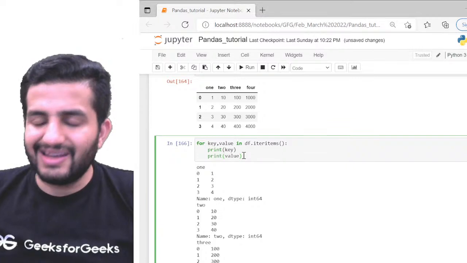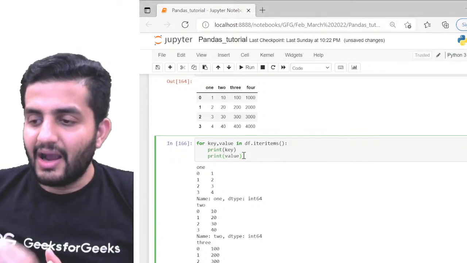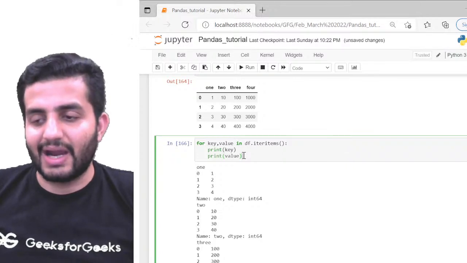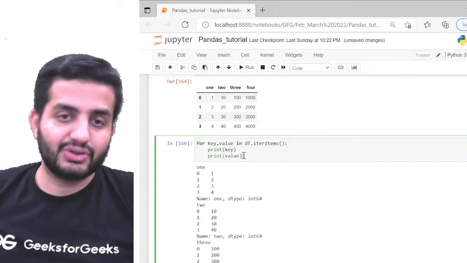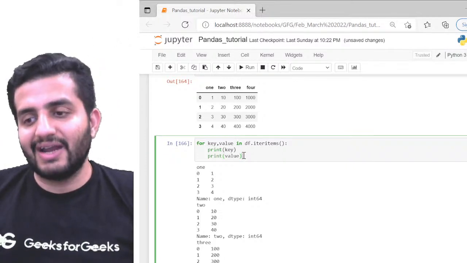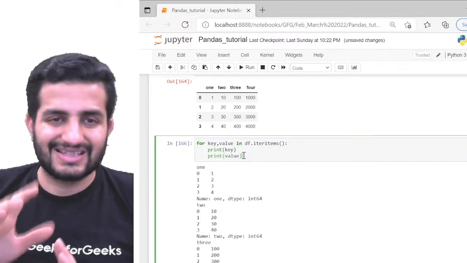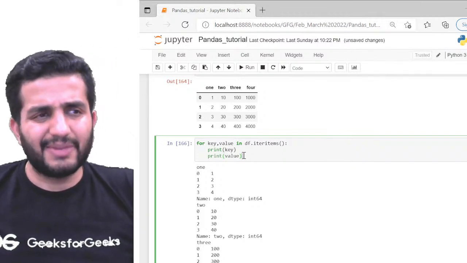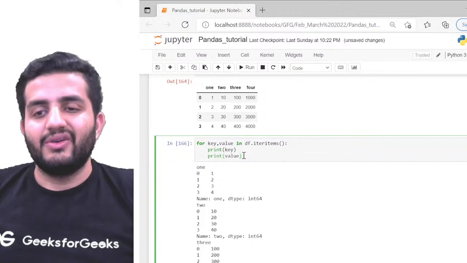It's always very important to understand how exactly you are iterating over the different elements here, right? So iteritems is giving us iteration over my columns. Remember that, guys. This is confusing. Iteritems, iterrows, itertuples: this is a slightly confusing concept, but not that tricky. You just have to remember this.